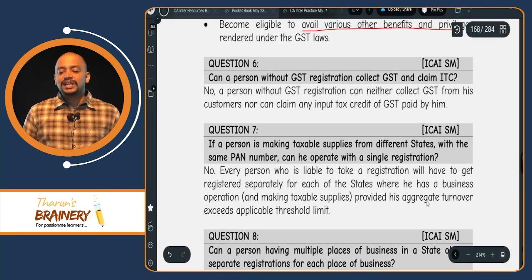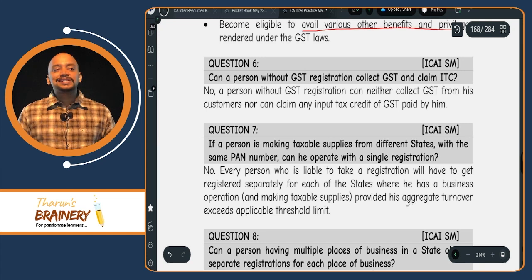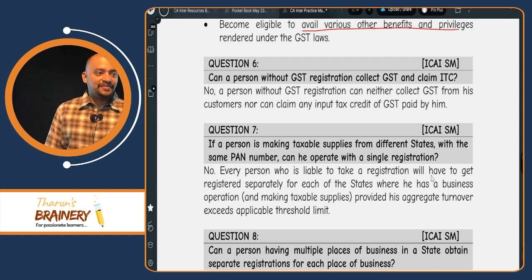Can a person without GST registration collect GST and claim ITC? No. In section 16, one of the conditions for availment of ITC is that only a registered person can avail ITC.